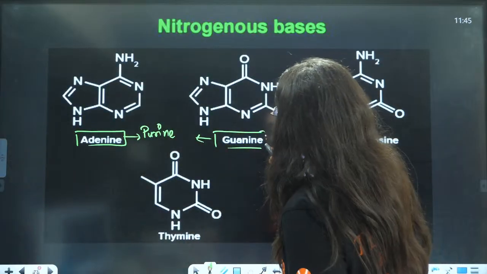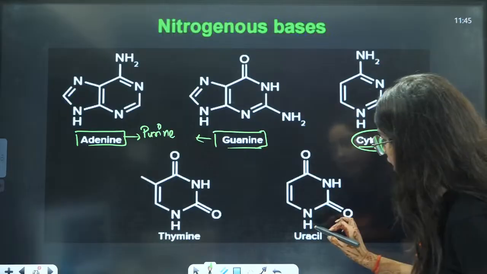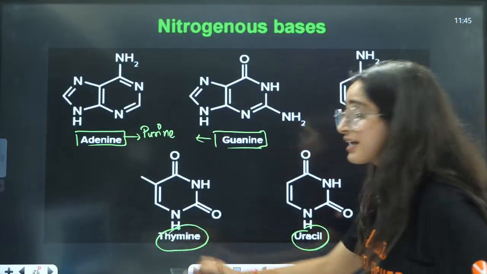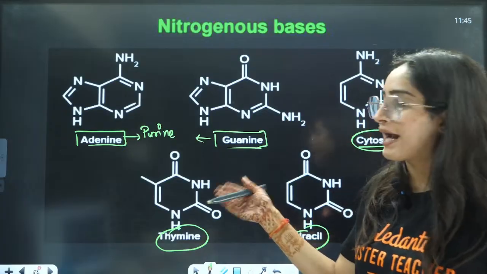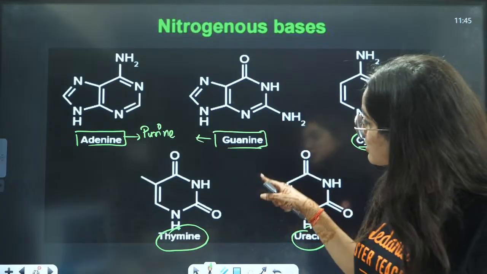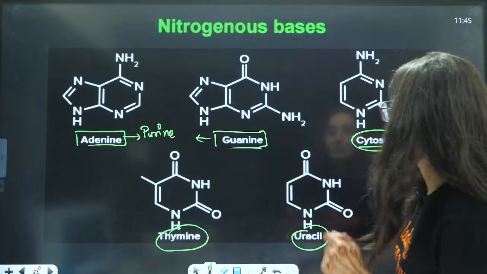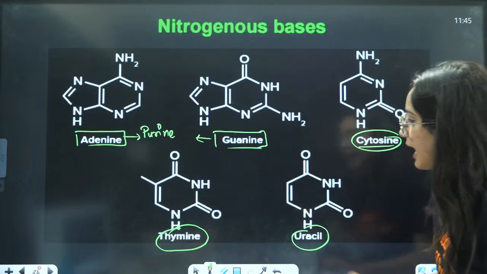If you talk about the rest, cytosine, uracil, thymine, they can ask you what is the basic unit of adenine, that is purine. What is the basic unit of guanine? Purine. What is the basic unit of cytosine, uracil and thymine?